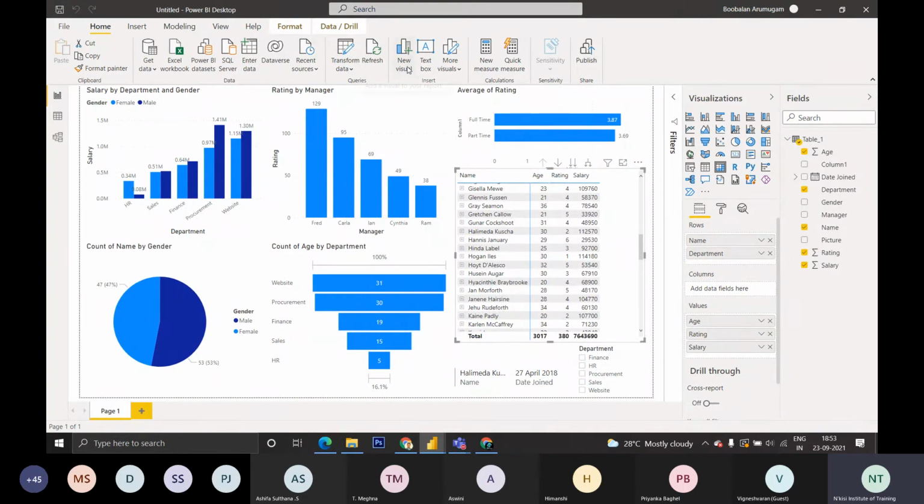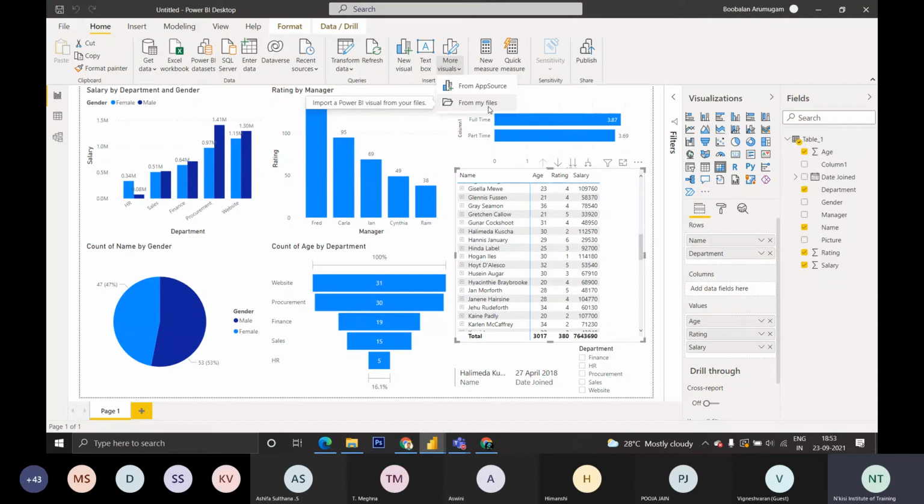If you want to add any visuals, you can add blank visuals. Instead of clicking here, you have to click that and select which visual you are going to use, and you can put in whatever data you require. Then you have more visuals. You can upload visuals also. There are more visuals you can download from Google, and you can upload them and directly use them.